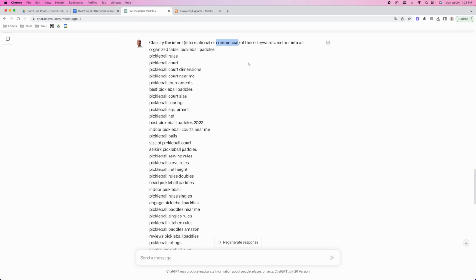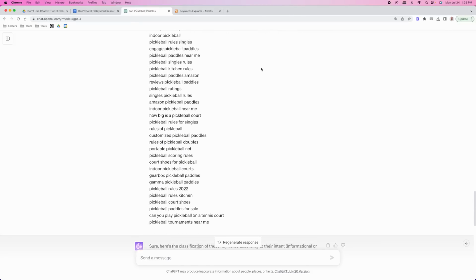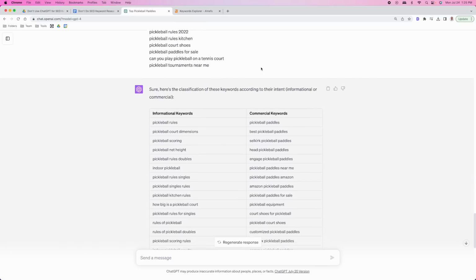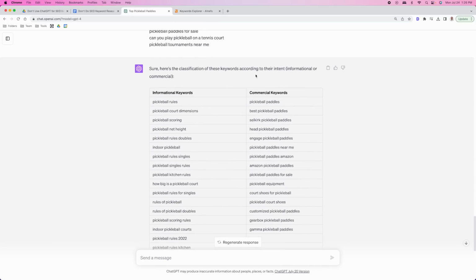There are many different types of search intent, but for the most part, we can pretty much clump most keywords into these 2 categories. So you can use a very simple prompt like this. Like I mentioned, you can obviously increase the level of complexity for this prompt, but something simple like this works really well. And then we'll go in here and you'll see very quickly, it can start to classify the intent very well. It's not going to be 100% accurate. Nothing is more accurate than just going into Google and looking at the search results and coming up with ideas. But if you're trying to scale this out and you're trying to do this in a very efficient way, it's pretty good.